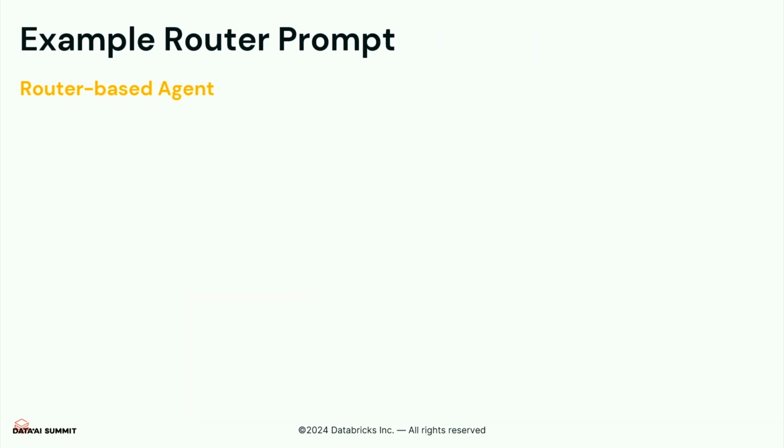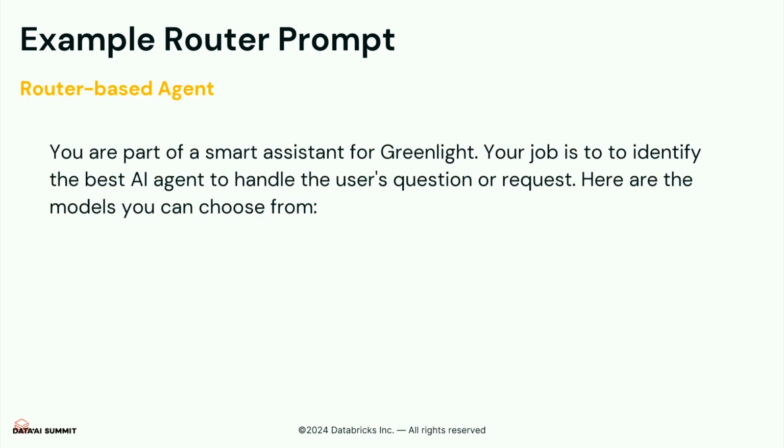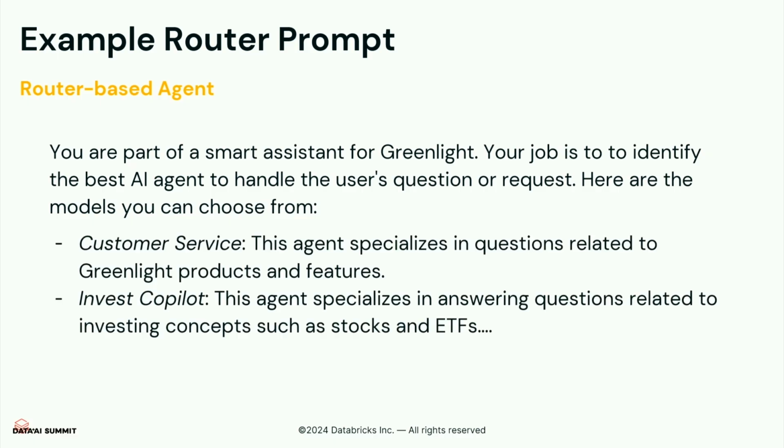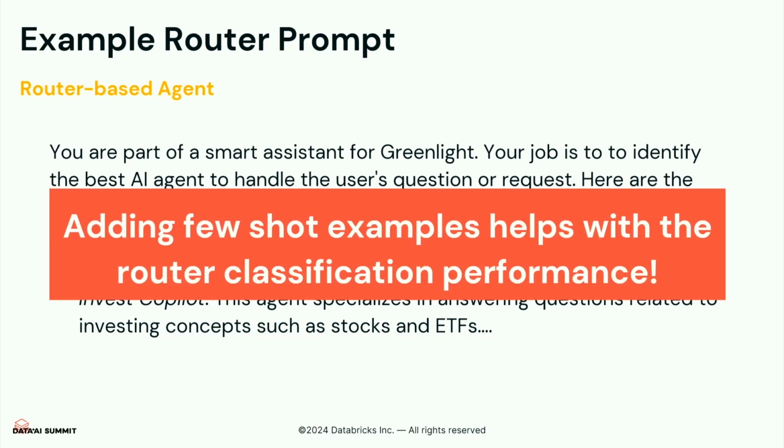Now we can look into an example router prompt that we have at Greenlight. Basically, you're telling the router what it does and also giving it options to choose from. One of the hacks we're using is adding few-shot examples to help with the router classification performance.